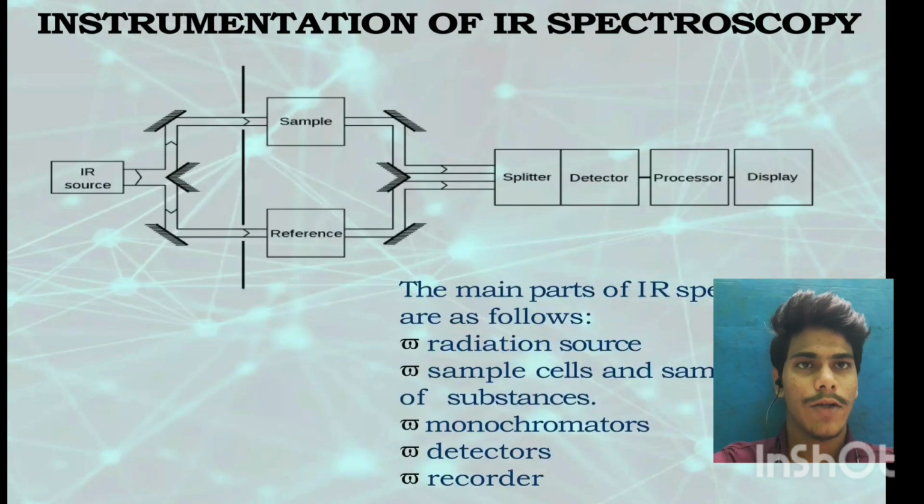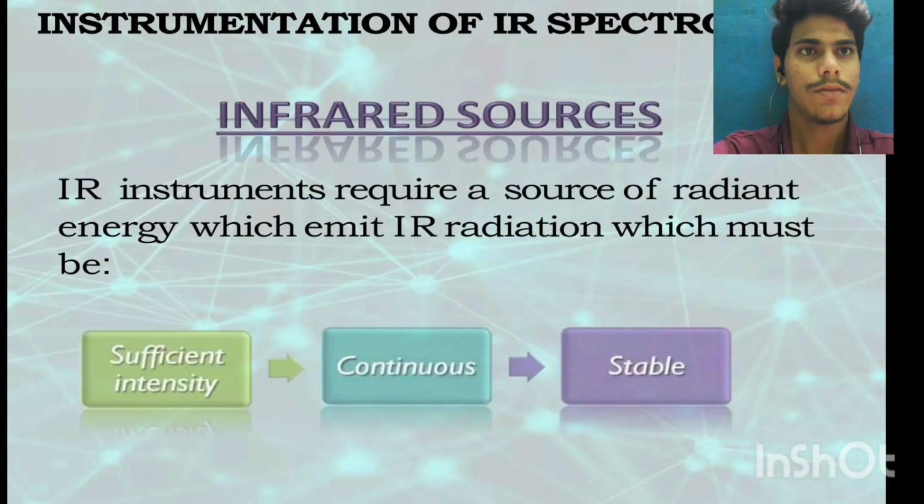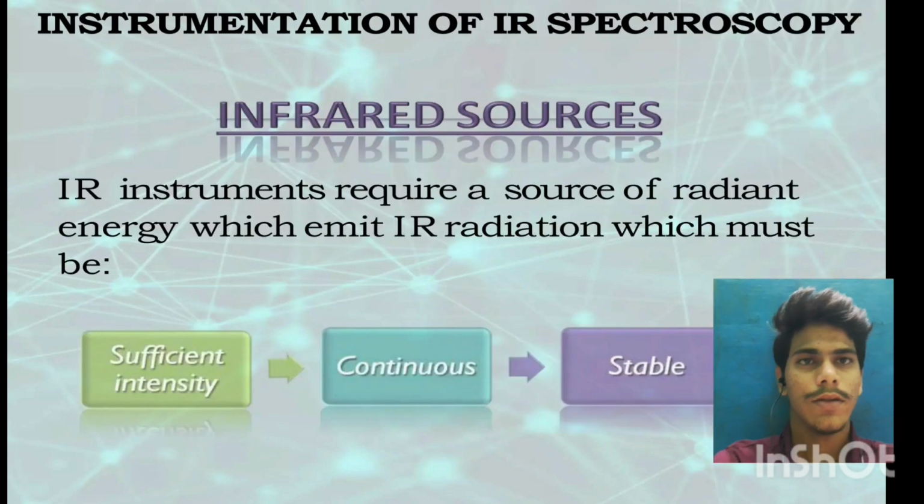Instrument of IR spectroscopy. The main parts of IR spectroscopy are as follows: radiation source, sample cell and sampling of substances, monochromators, detector. Infrared source: IR instruments require a source of radiant energy which emits IR radiations, which must be of sufficient intensity, continuous, and stable.